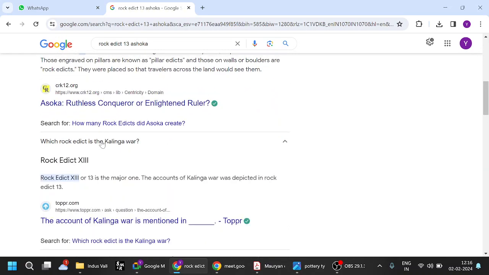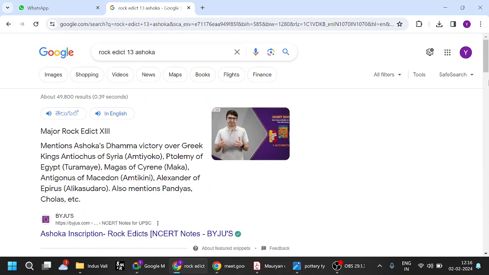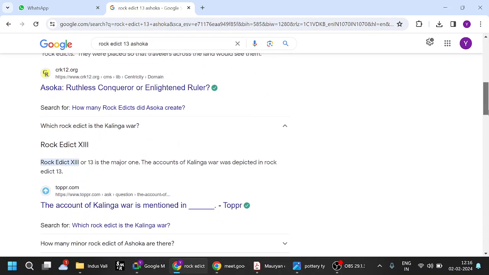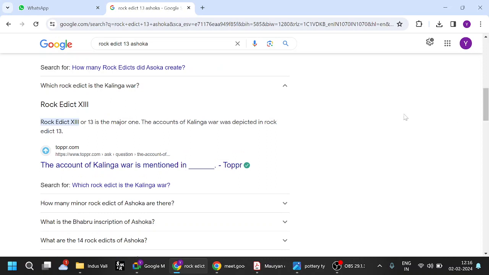Which rock edict is the Kalinga War? Okay, rock edict 13. So rock edict 13 is famous for this: he mentioned the Kalinga War and how he decided to stop the war and replace it with Dhamma. The accounts of Kalinga were depicted in rock edict 13. So try to remember that, very important.